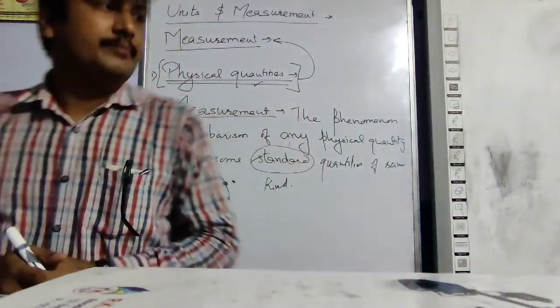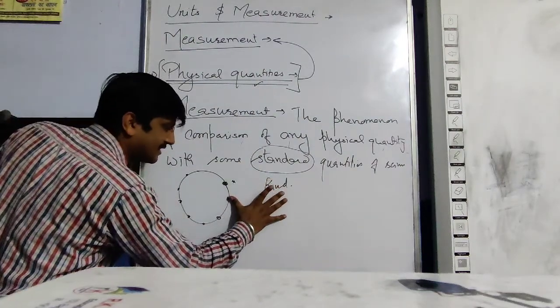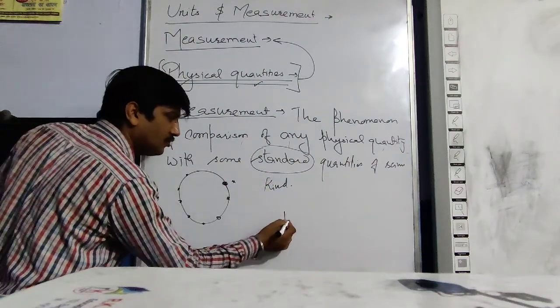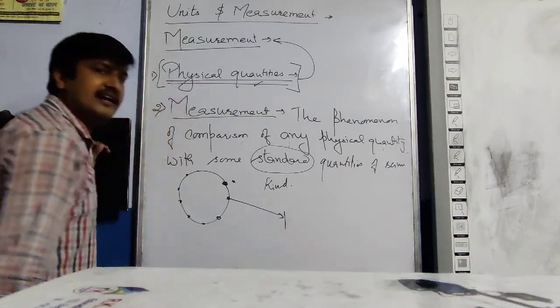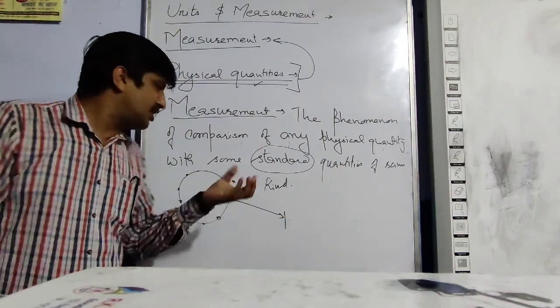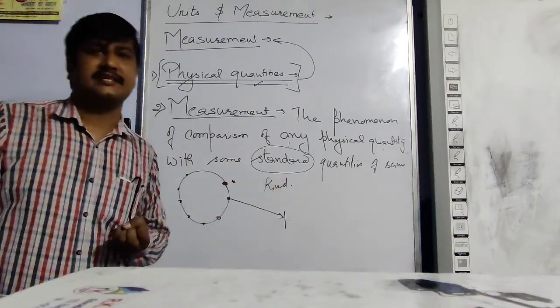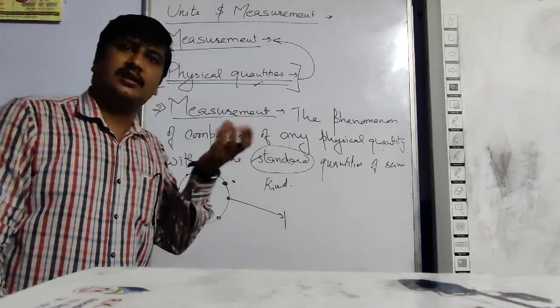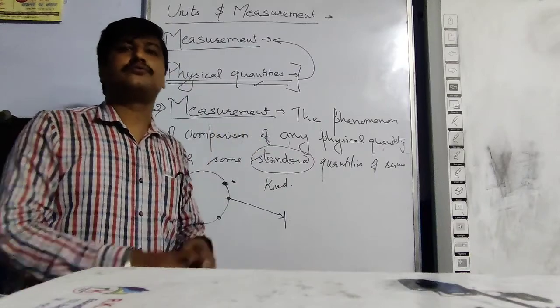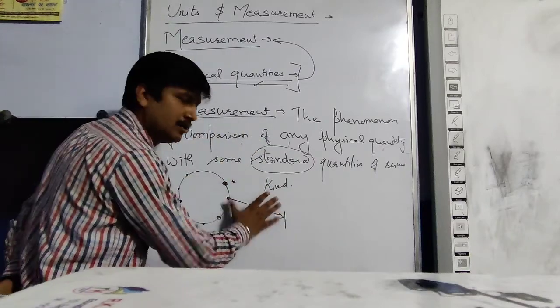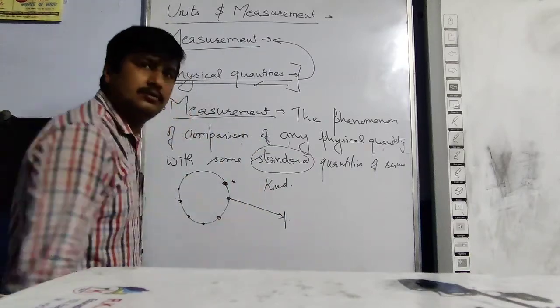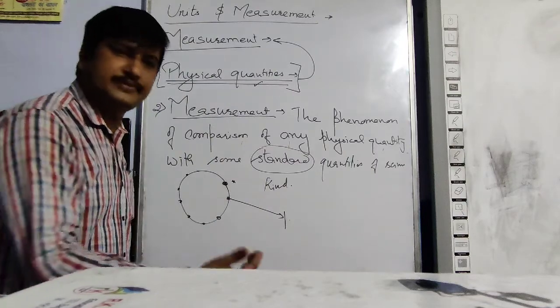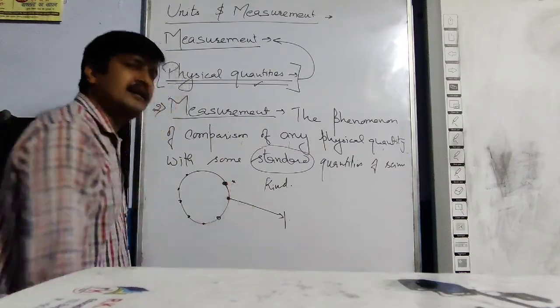Quantity of same kind means हम ये distance hand span से measure करते थे. We used to measure this distance with the hand span, not with the marbles. 3 marble distance, 4 marble distance. We used to weigh heavy marble distance, light marble distance. No, we used it with our hand span or palm length. Either hand span or palm length, we used to find the distances.